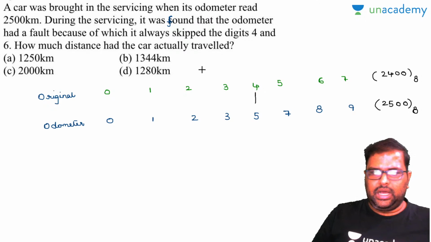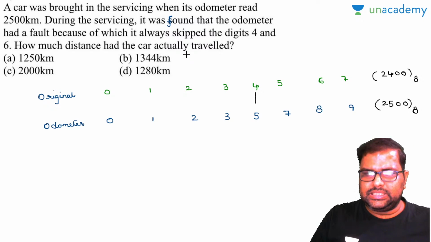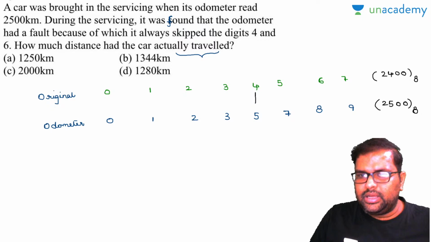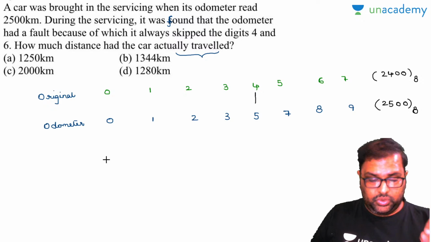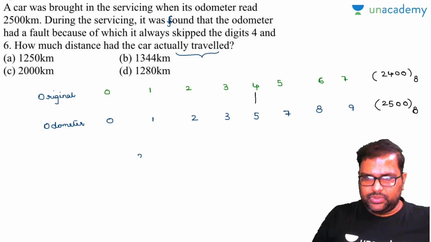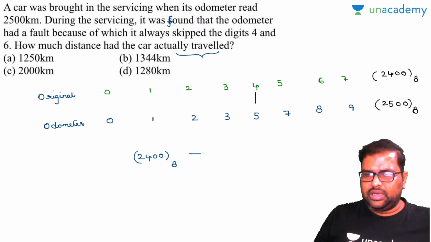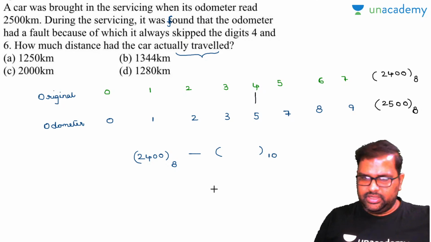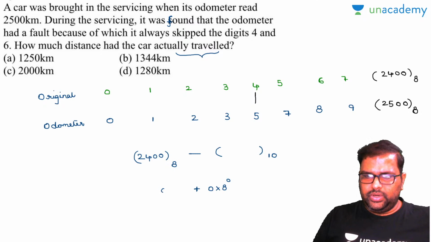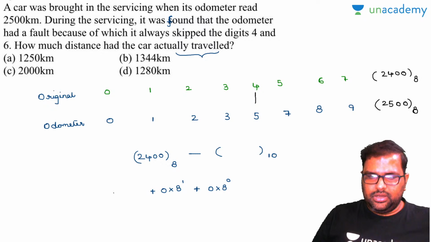Perfectly done. Now the question asked is how much distance the car had actually traveled. Actually traveled means you have to write it in the decimal system. So 2400 is the actual odometer reading in base 8, and you have to convert this into base 10 to find the actual reading. How to convert this, everybody knows. 0 into 8 to the power of 0, start from the right hand side. 0 into 8 to the power of 1.